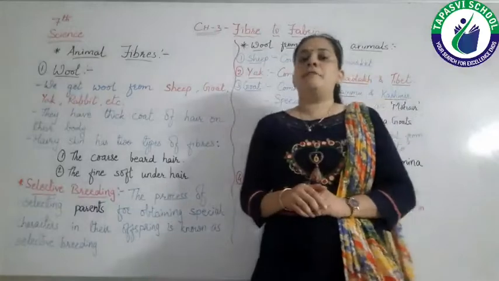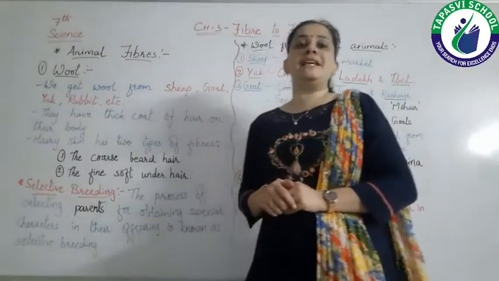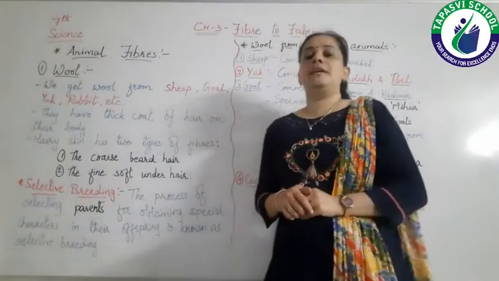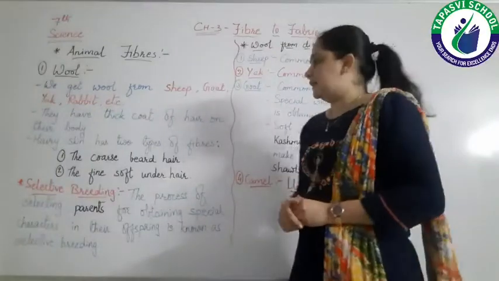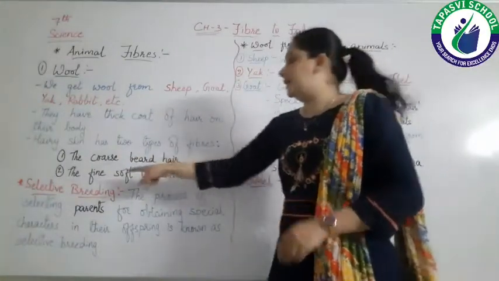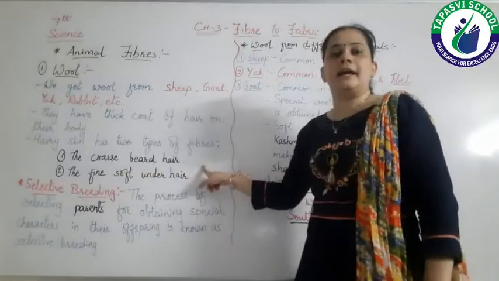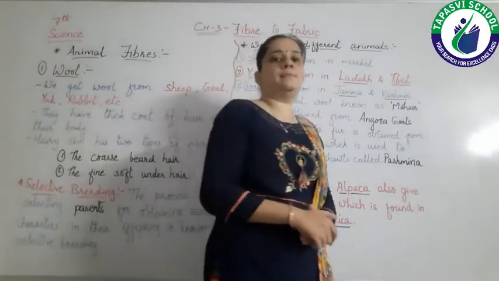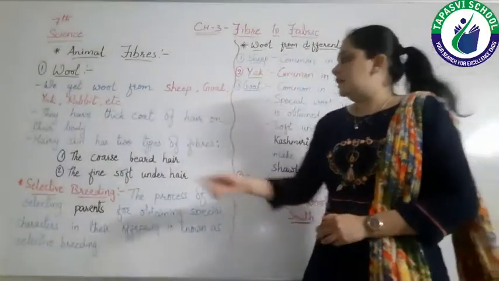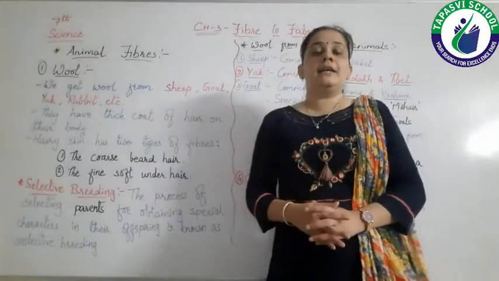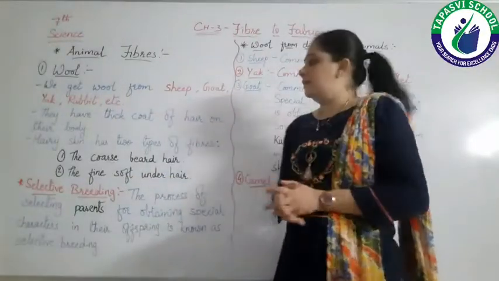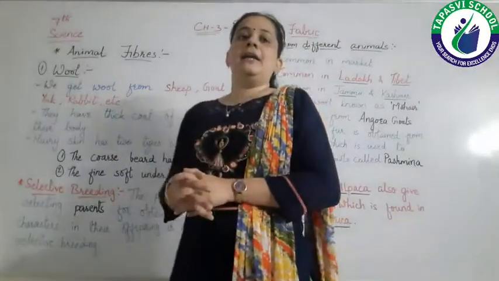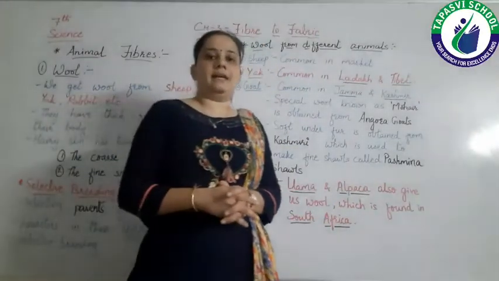So when we remove the fleece from these animals, especially the sheep, we get two types of fibers, that is the coarse beard hair and the fine soft under hair, which is close to the skin. So in some animals, only fine soft under hair is produced, means they do not have coarse beard hair. This is done by the selective breeding technique.